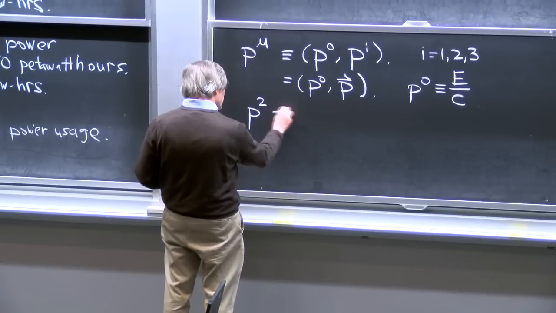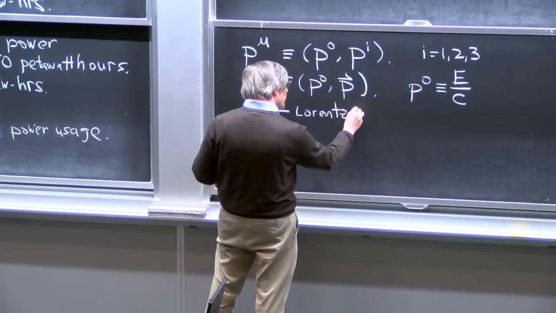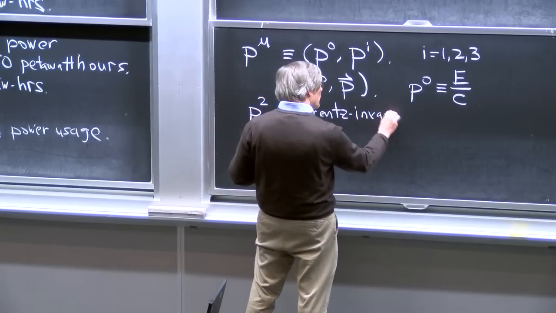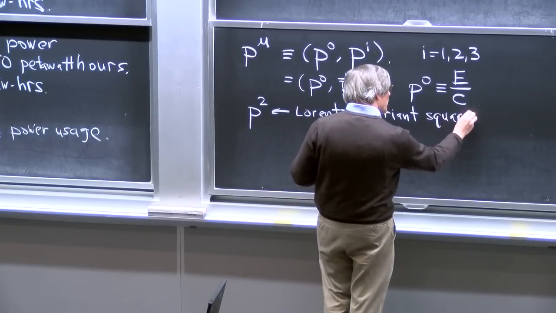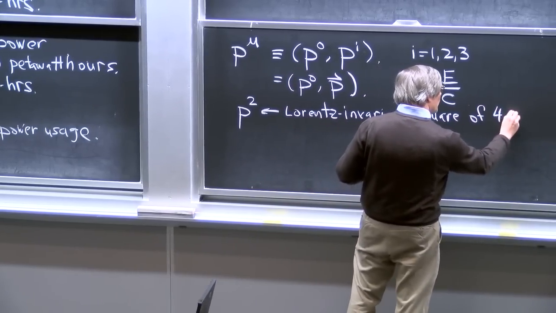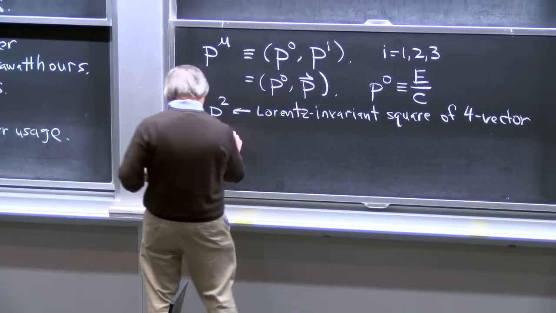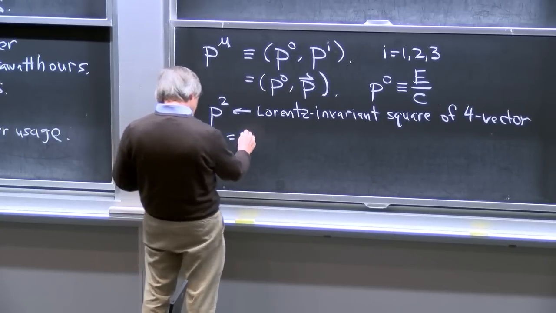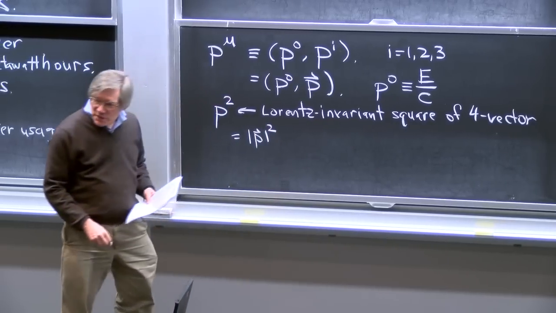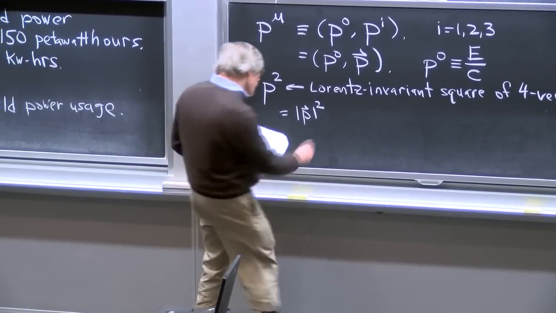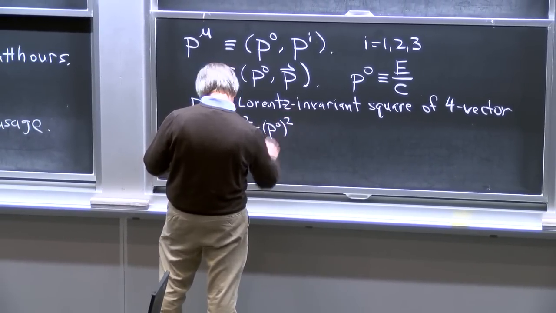P squared, which means the Lorentz invariant square of the 4 vector, is Lorentz invariant again here, and it's again equal to the sum of the squares of the 3 spatial components minus the square of the time component.